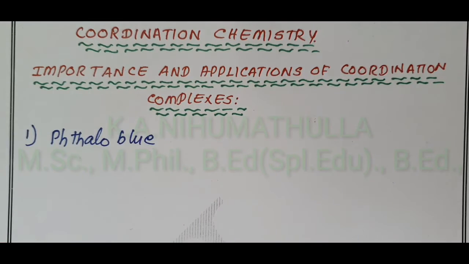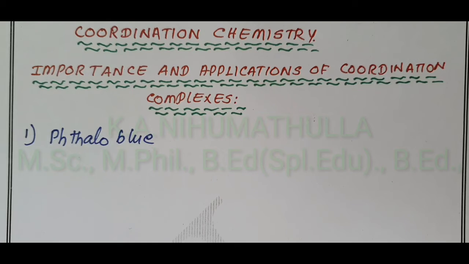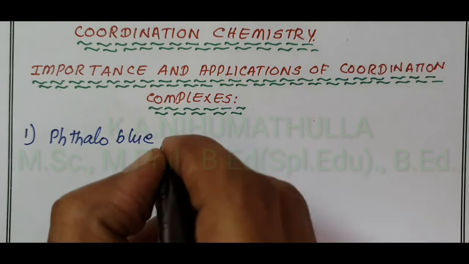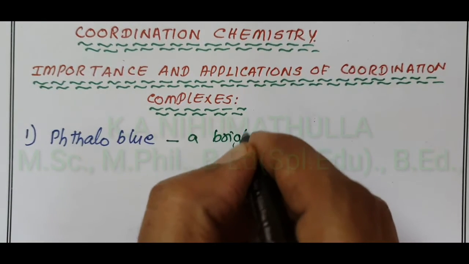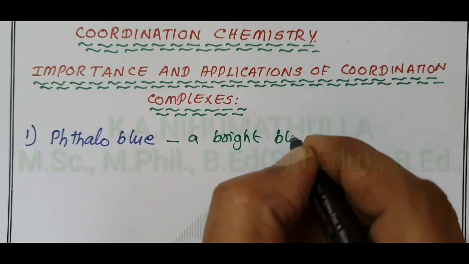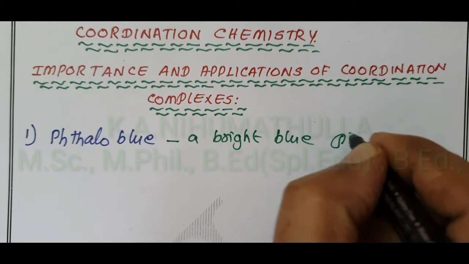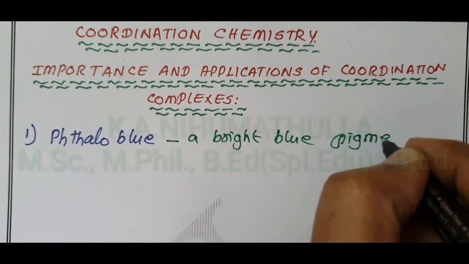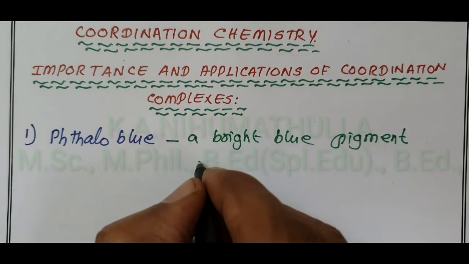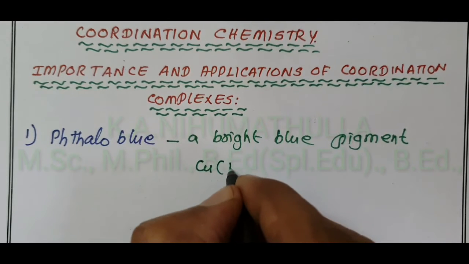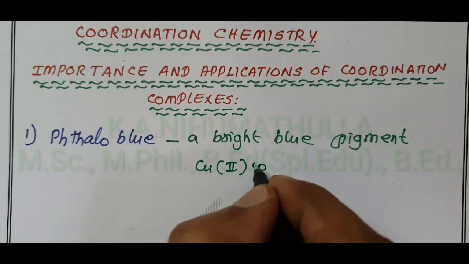It is one of the colors. Which color? A very bright blue pigment. Pigment means coloring material. It is a complex of copper 2 ion.